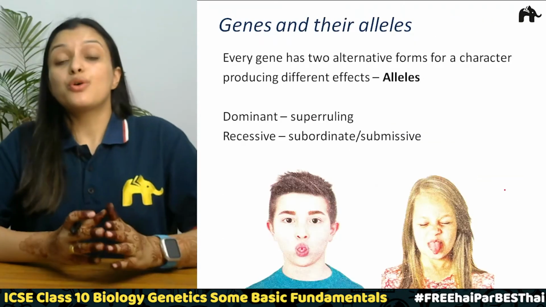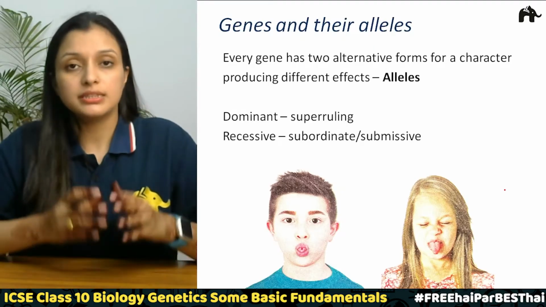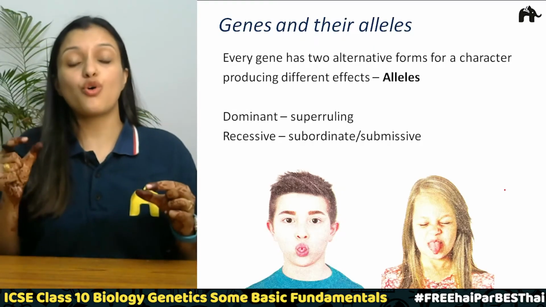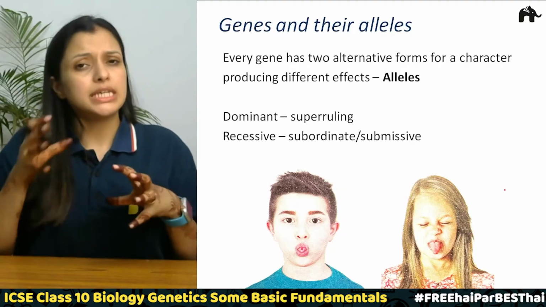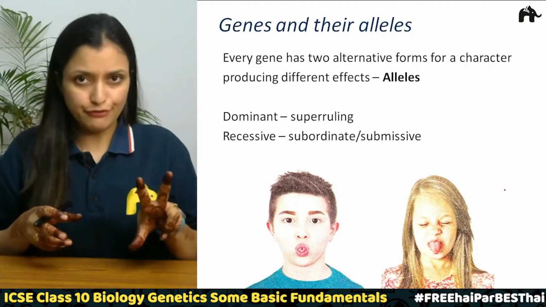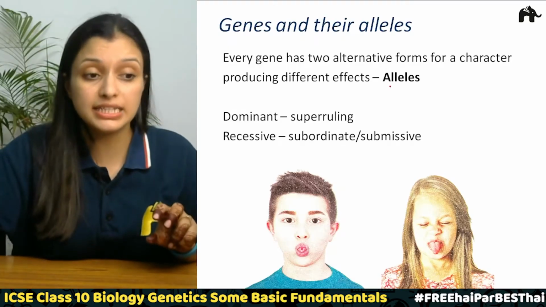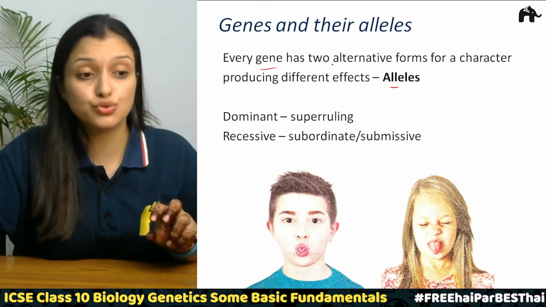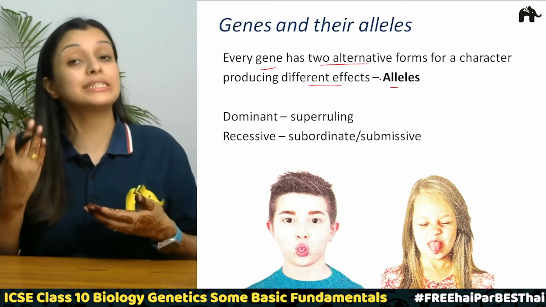Correct? Now, next topic is genes and their alleles. So what are these genes? These are specific sequences on a DNA molecule. Correct? Now, each gene has two alternative forms which have different expressions. So these are called alleles. Every gene has two alternative forms of a character producing different effects. So they are called alleles.